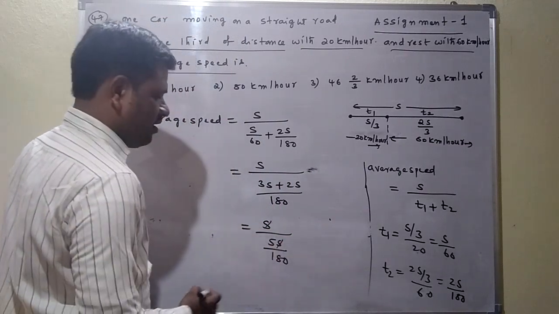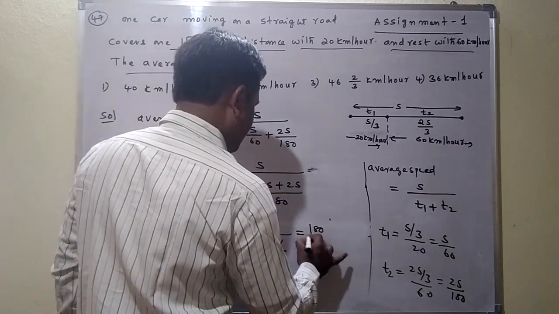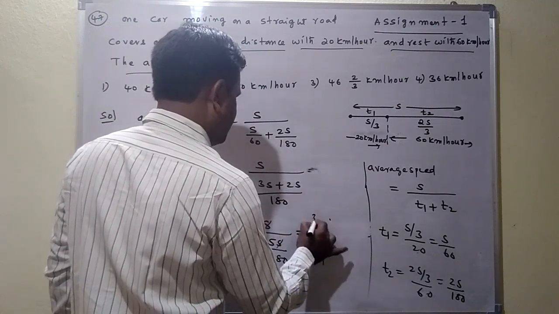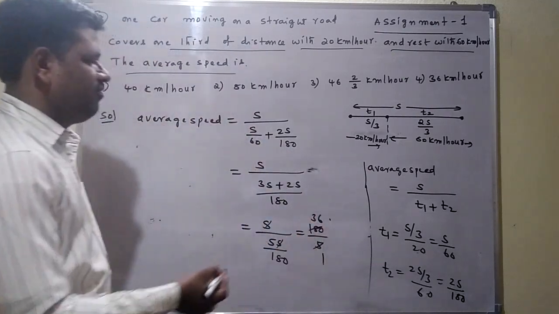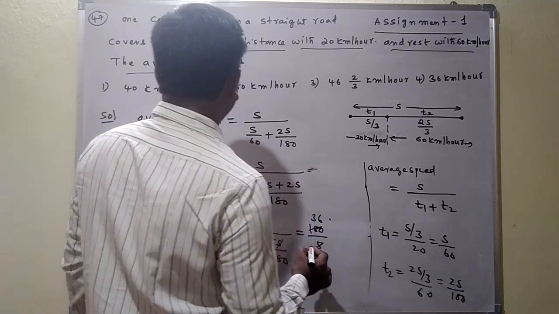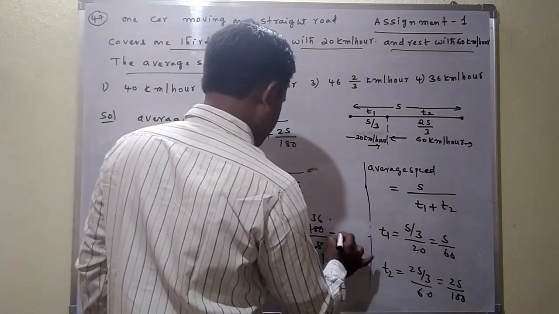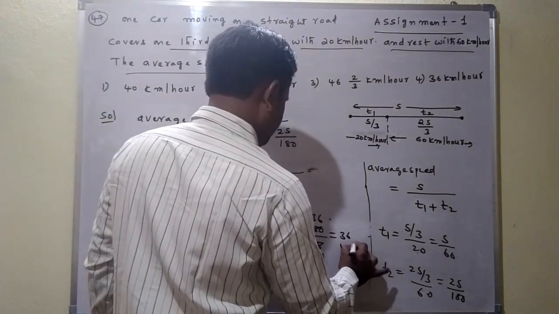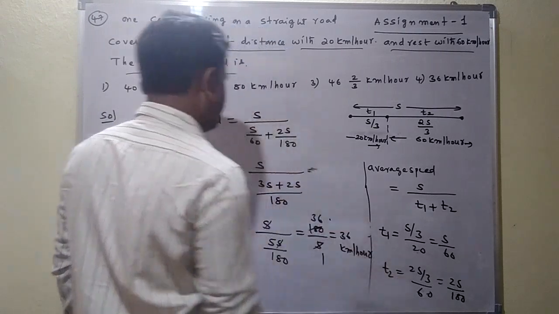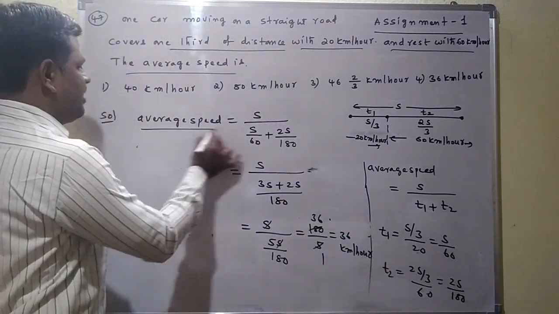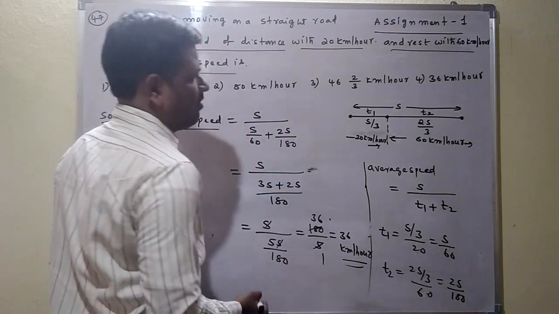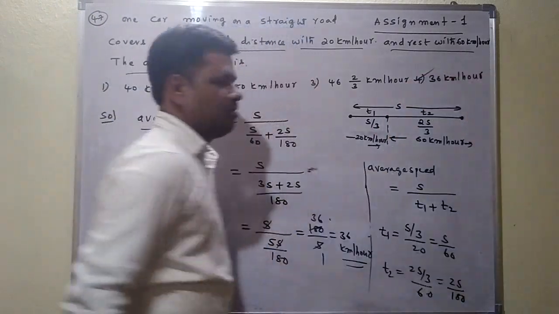S is cancelled, giving 180 by 5. 5 3s are 15, 5 6s are 30, so we get 36 kilometers per hour. The average speed is 36 kilometers per hour. Which option is correct here? The fourth option is correct.